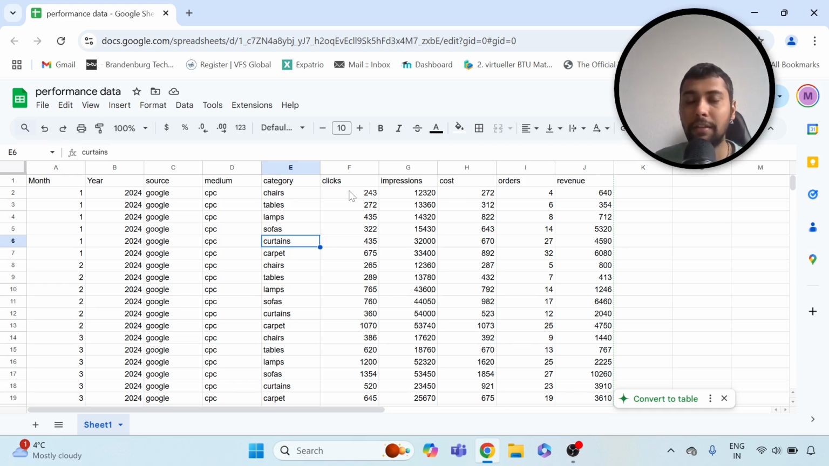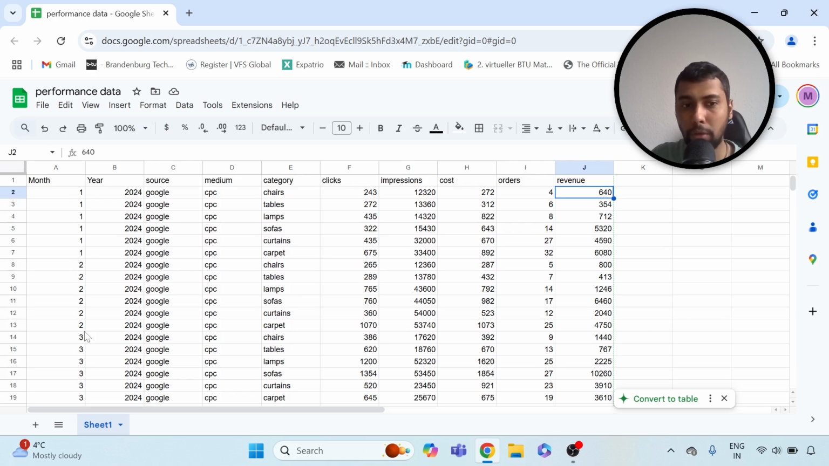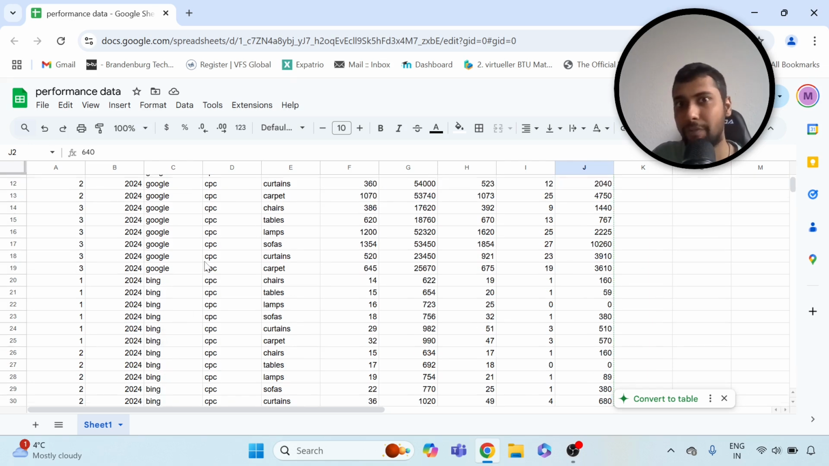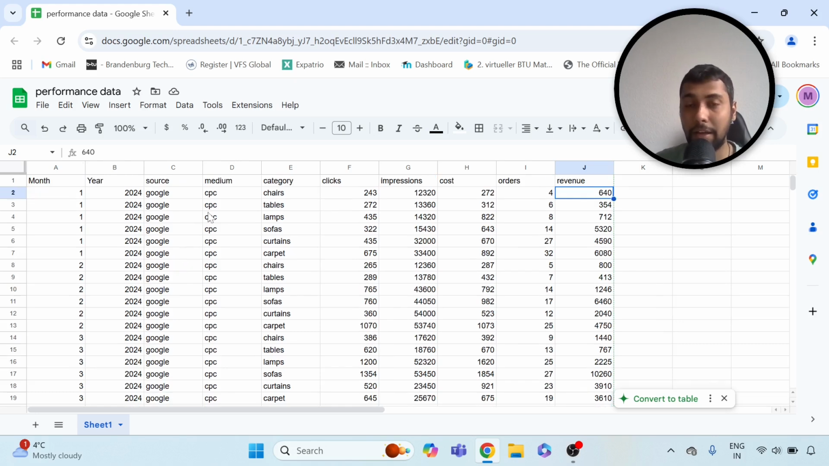You have the clicks, you have the impressions, you have how much money they are spending, that is the cost, how many orders they were able to get, and also what is the overall revenue, right? The money they have been able to make. I think data is from month 1, 2, 3 of 2024. So Jan, Feb, March data, right? This could be a real data analyst kind of scenario.